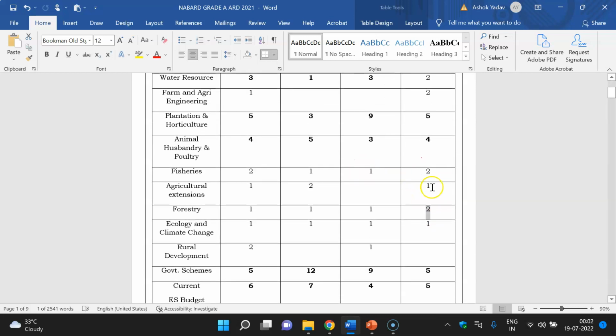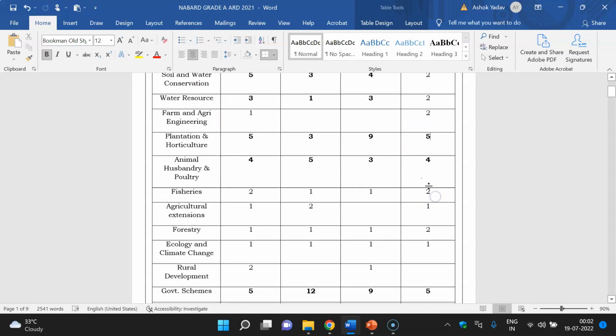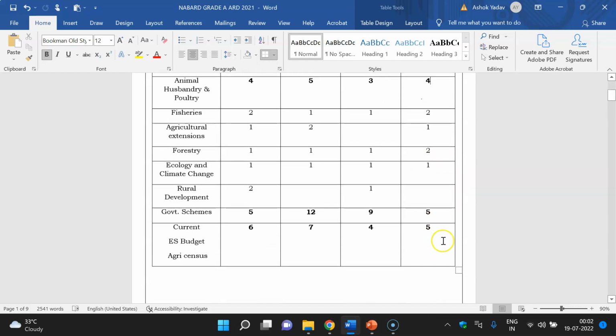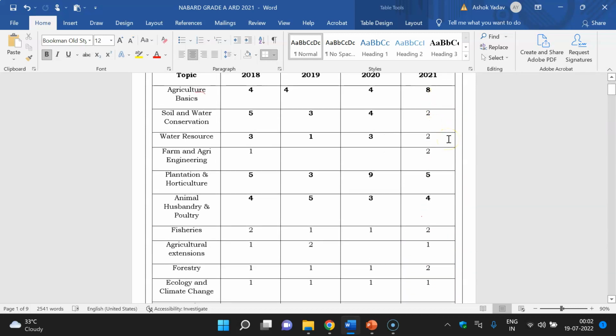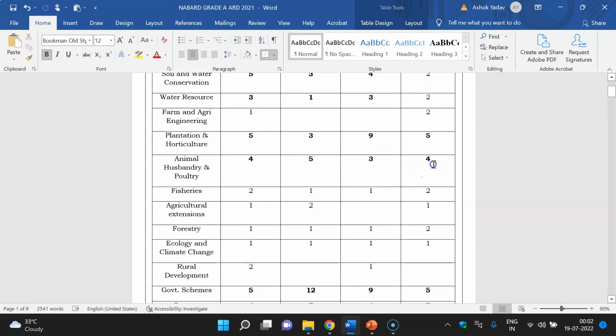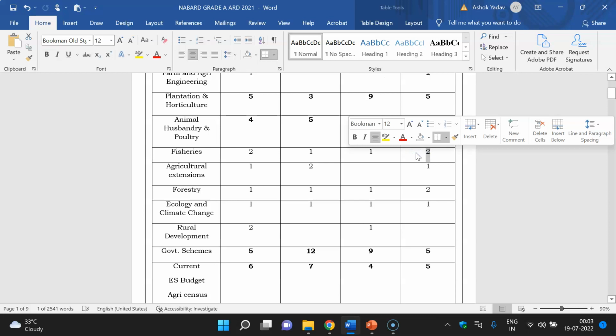If you want to avoid some topics, you can avoid agriculture extension and fisheries. You can see the maximum questions come from agriculture basics, plantation and horticulture, animal husbandry, and the current affairs part and government schemes. So you can easily cover at least 20 or 25 questions from these topics. Accordingly you can prepare if you don't want to focus on all the topics. Animal husbandry is easy, not very difficult. In fisheries, you have to learn different types of fish.